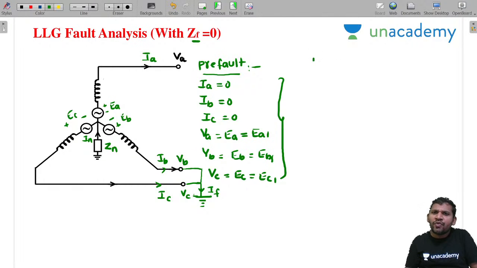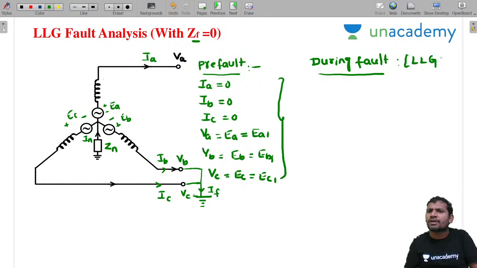Next, during fault, that means under fault condition. Which fault is this? This is the LLG fault, also one of the short circuit faults. I am assuming that the B and C lines are connected to ground.